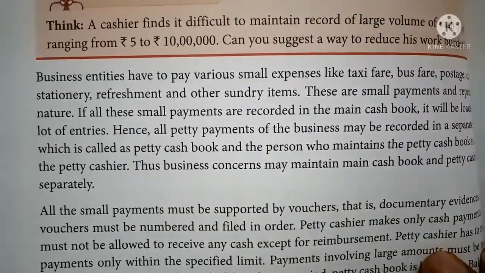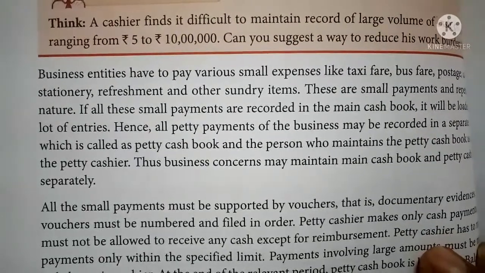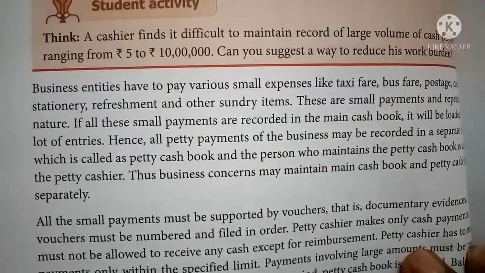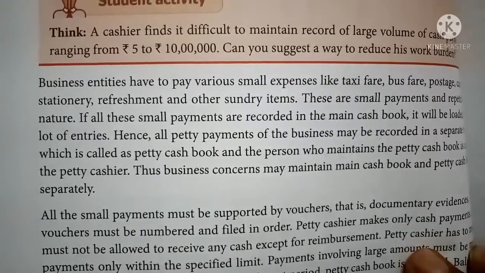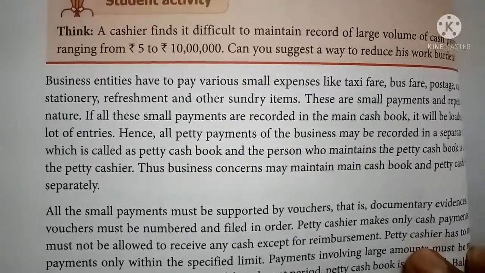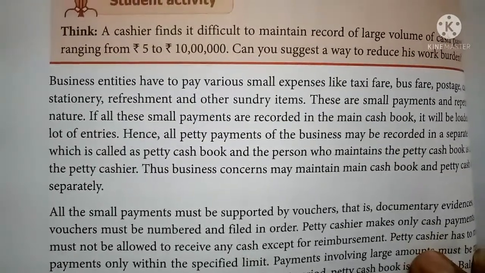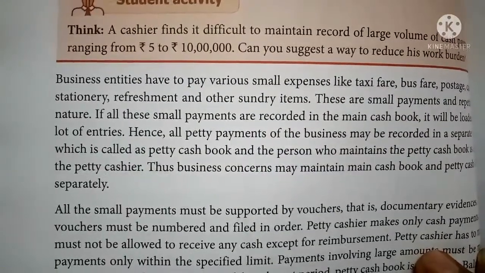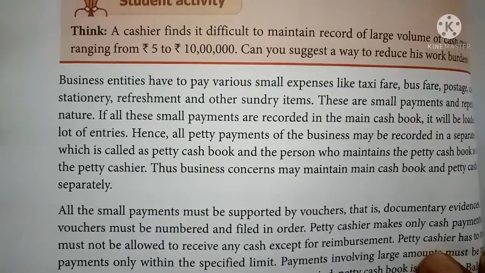If all these small expenses are recorded in the main cash book, it will be loaded with a lot of entries. Hence all petty payments, that is small payments of a business concern, may be recorded in a separate book which is called petty cash book, and the person who maintains this book is called a petty cashier.